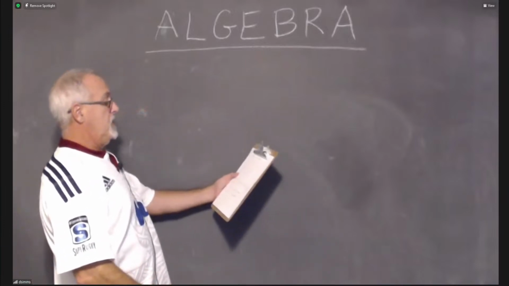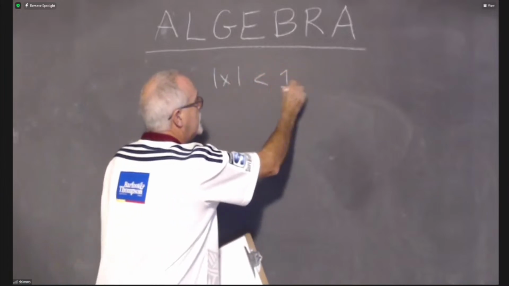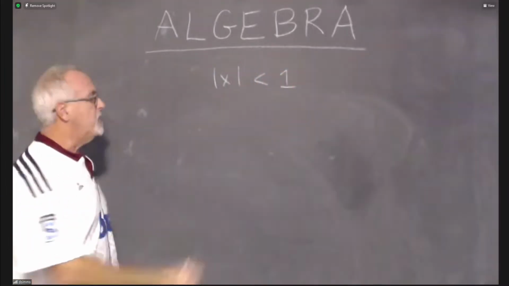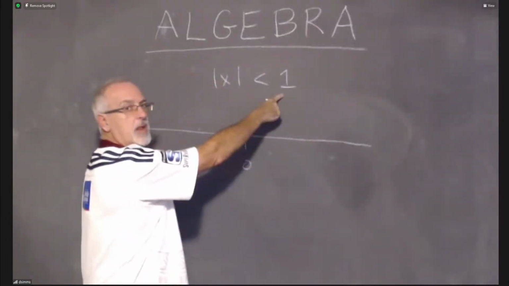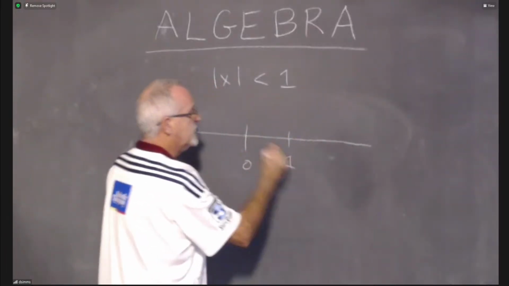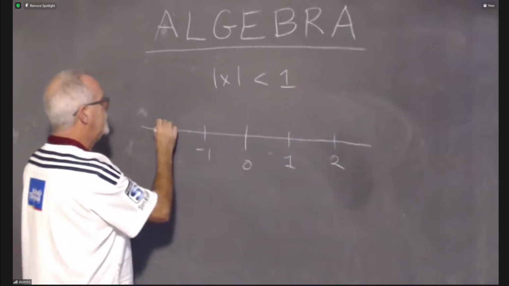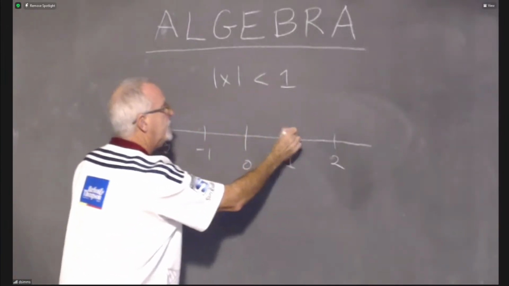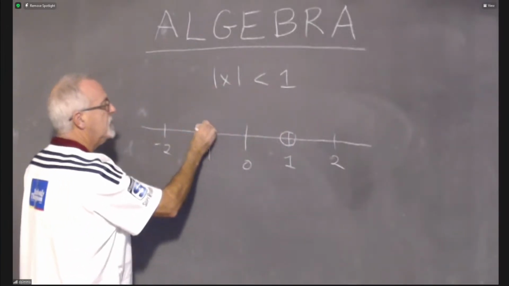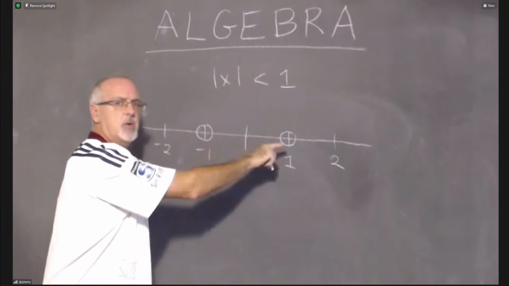How about absolute value of x less than 1? Let's apply the patterns and try to do this one quickly. Draw the line, put a 0. It's only 1 that I need, so I'll put nice big spaces between my numbers. 1 and 2 both fit. -1, -2. I see that 1 is involved, so I want to circle there. And therefore, I want to circle on -1. The pattern was when it's less than, I'm shading in between.